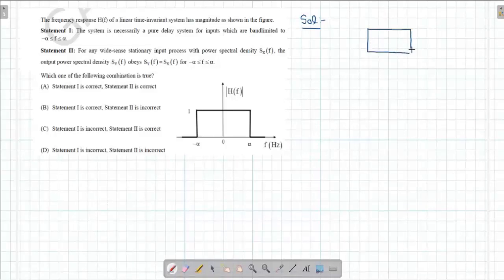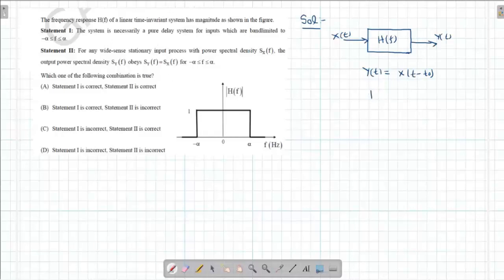A pure delay system, if I consider an LTI system, is y(t) equal to x(t minus t naught).